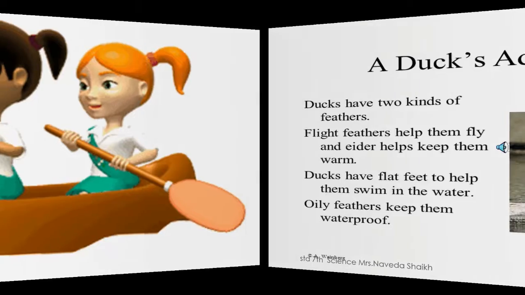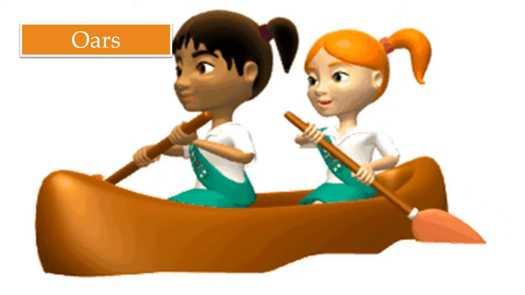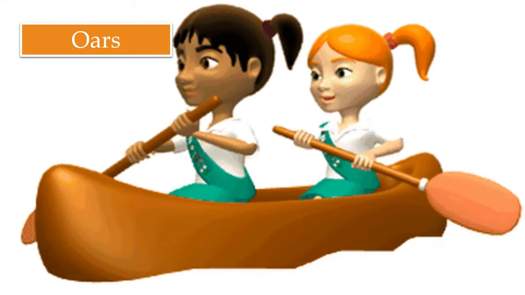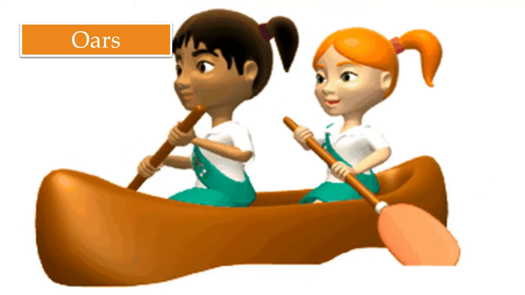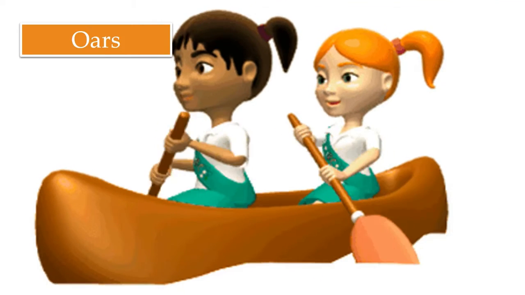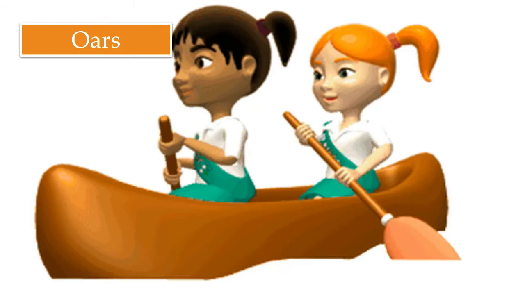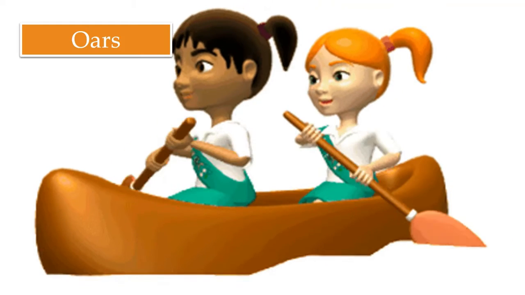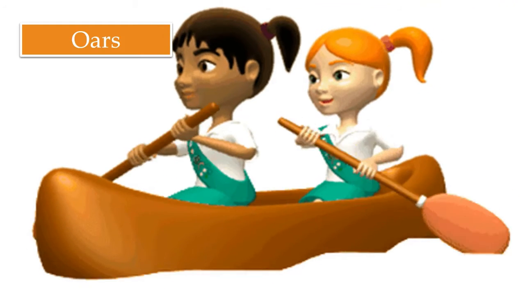Now, this is what you can see in this picture. You can see two girls in a boat, and the handles that you can see are called oars. Now, why have I taken this picture? In order to explain to you what oars are.